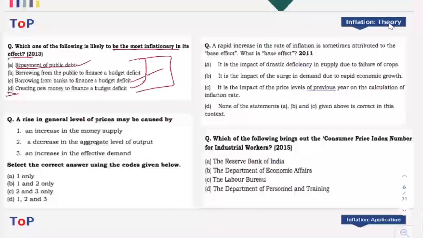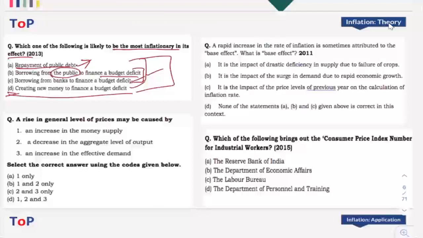Then you have to also understand that the final point is more relevant because in all these options given here, there is impact on two sides, right? If government is borrowing from the public to finance a budget deficit, what happens?